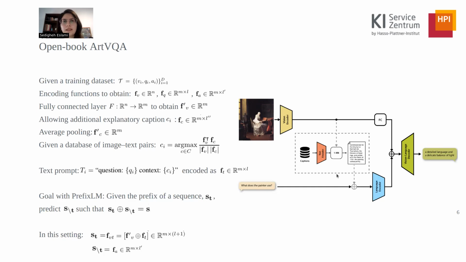Once the most relevant caption is picked, we concatenate it to the question using this text template here and encode the whole text using our pre-trained language encoder. The rest of the pipeline is as described before, meaning that we concatenate the visual encoding and the text encoding and use it as the prefix for predicting the answers.